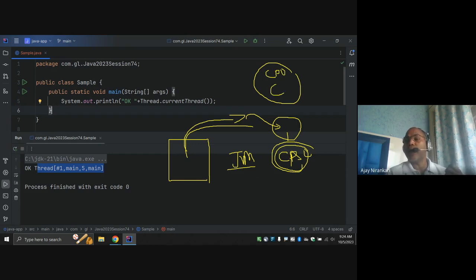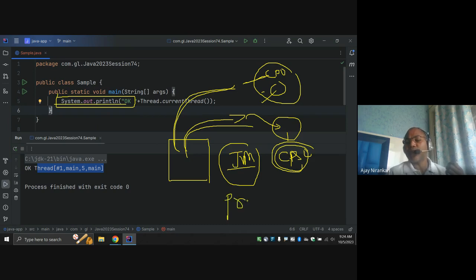Operating system is a combination of tools like the central processing unit, CPU, and memory. Now the JVM wants to run this line of code, System.out.println. It requires some memory and some CPU, so it requests, "Hey operating system, allocate me your CPU and memory, I am going to execute this line of code." So the requester is the JVM process.